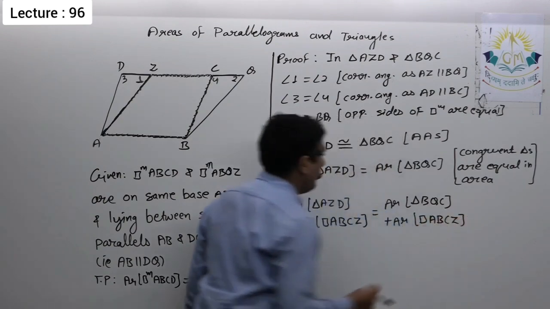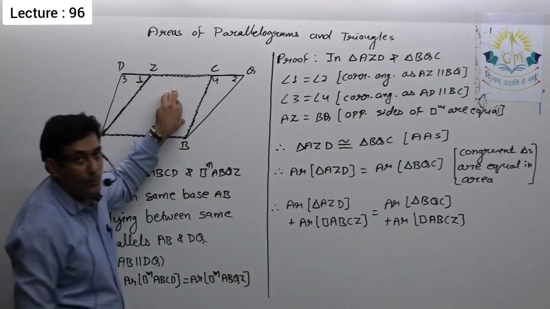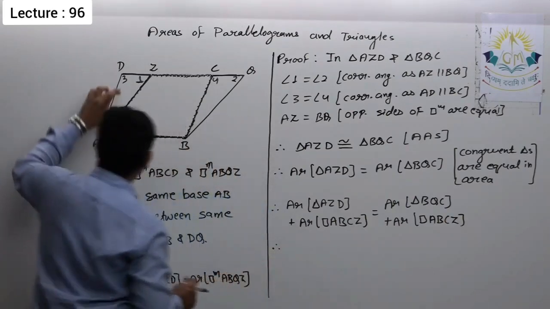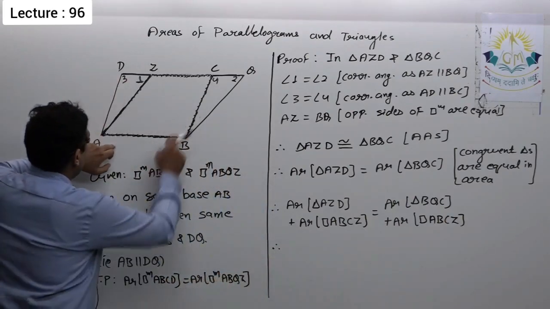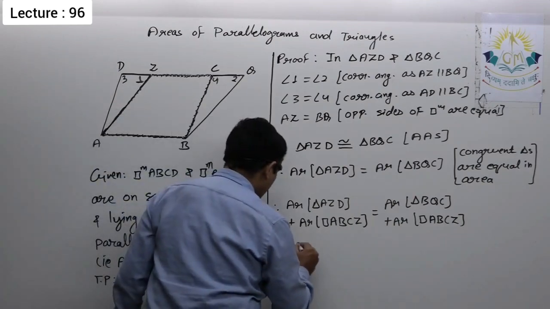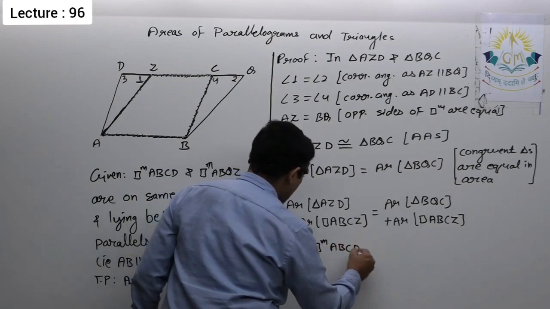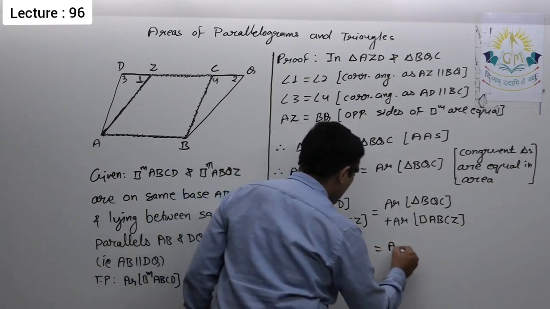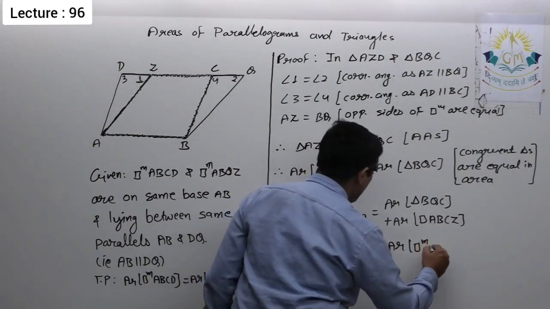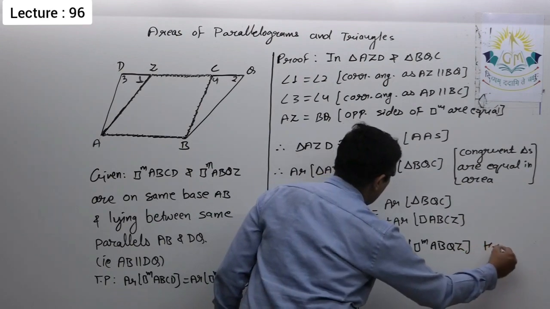Simply what I did, after proving these two triangles are equal in area, I added the common area on both sides. So you can see AZD plus ABCZ is equal to ABCD. Therefore, area of parallelogram ABCD is equal to area of parallelogram ABQZ. Hence proved.